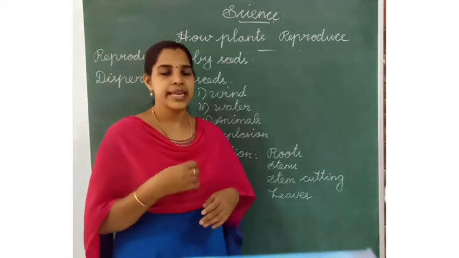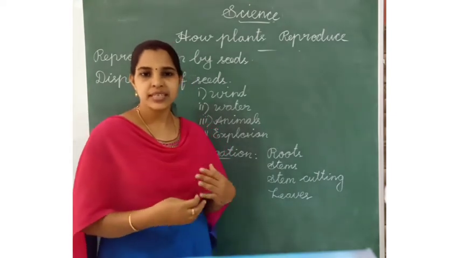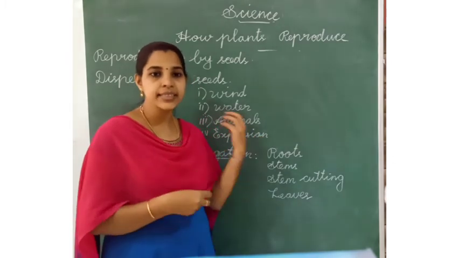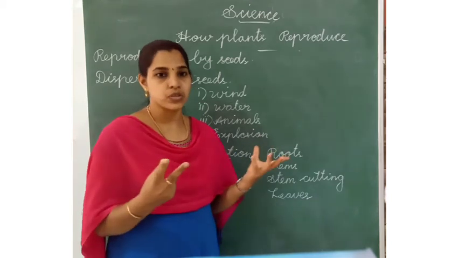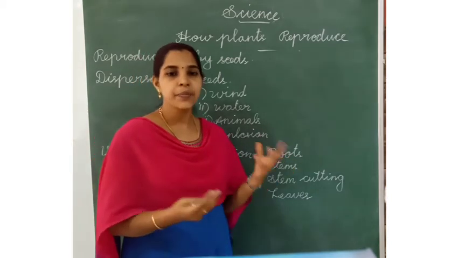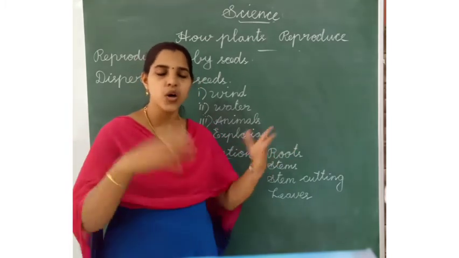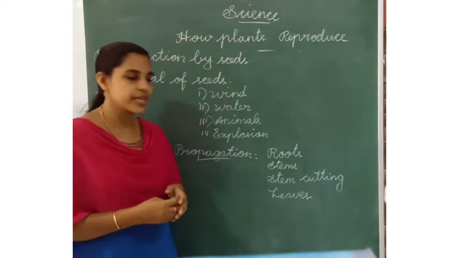For example, lady's finger, peas and beans. After the pods dry, they explode, they blast, so the seeds of those plants are spread in all directions. These are called dispersal of seeds.